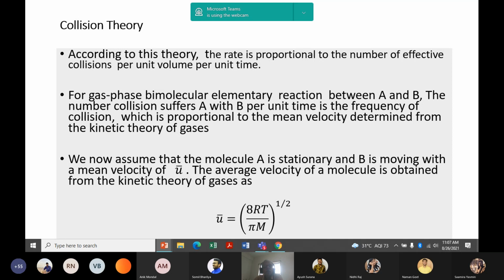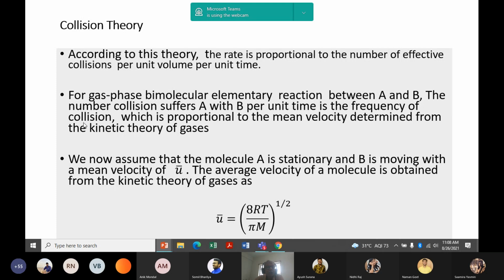According to this theory, rate is proportional to the number of effective collisions per unit volume per unit time. If we consider the reaction is taking place in a gas phase and it is elementary type, and two reactants are present, A and B, for the binary or bimolecular reaction. The number of collisions between A and B per unit volume is called the frequency of collision.